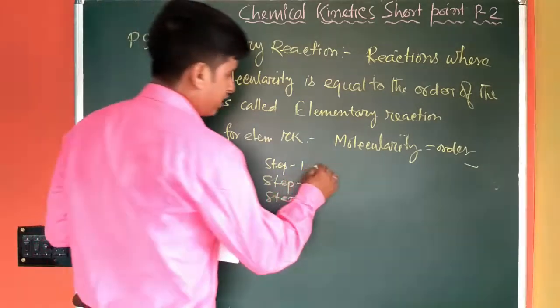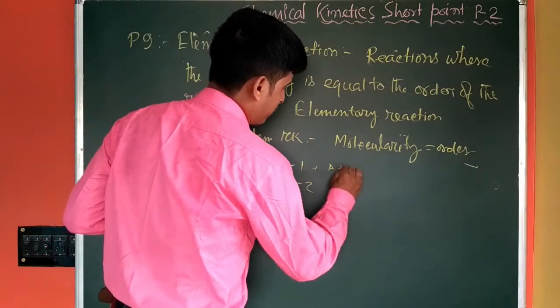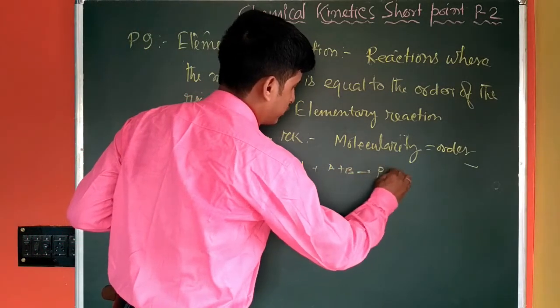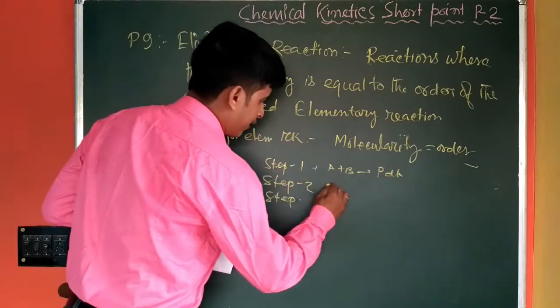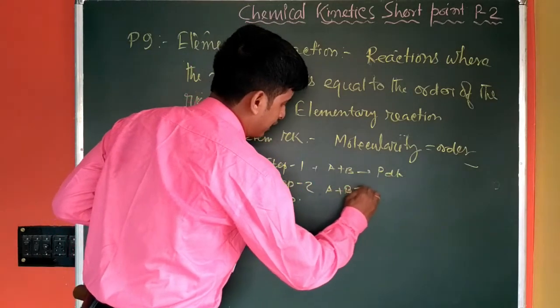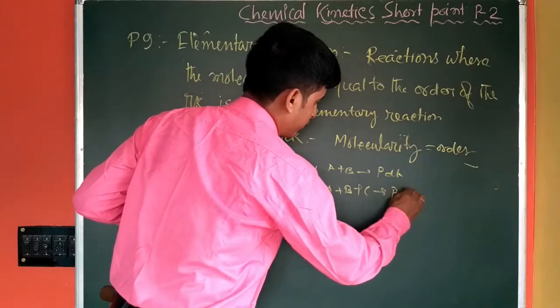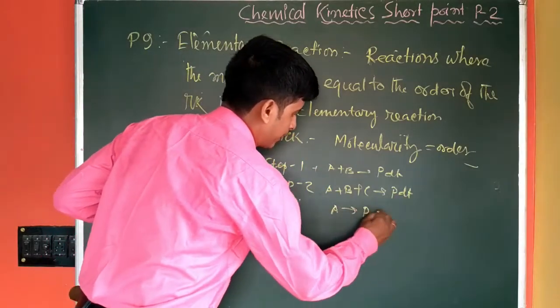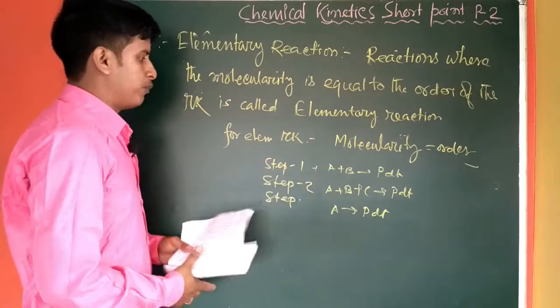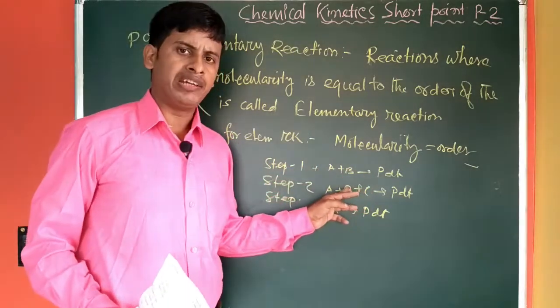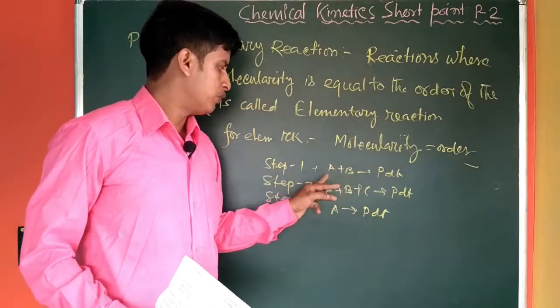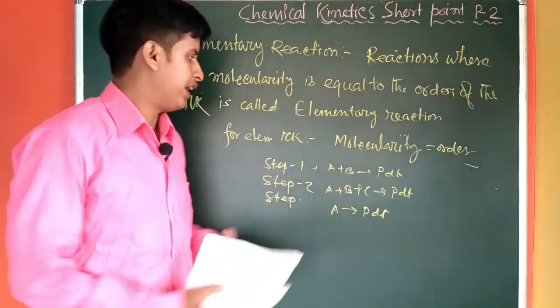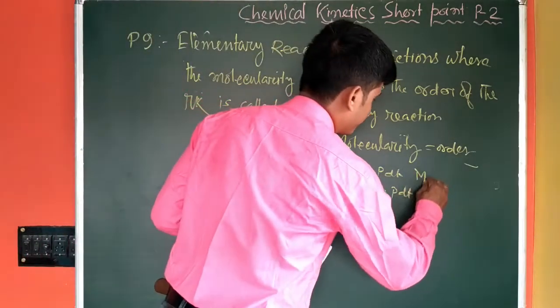Here two species, A plus B, are involved and convert into product. Here A, B and C are involved and convert into product, and here A converts into product. So in this step 1, what is the molecularity of that step? 1 plus 1, so 2. Here the molecularity is 2.